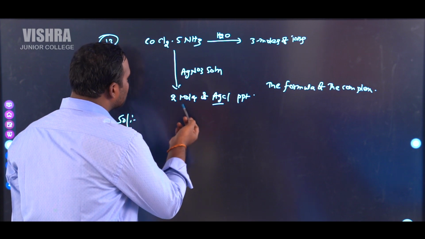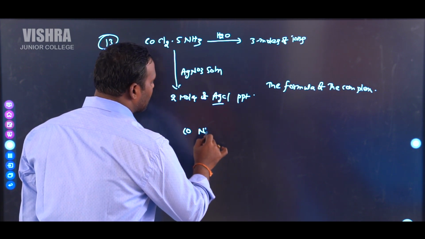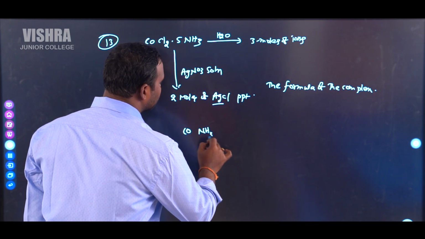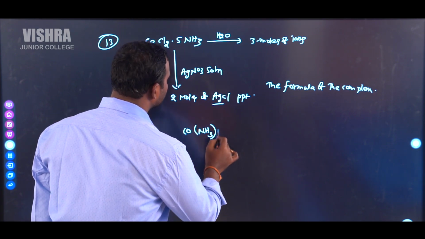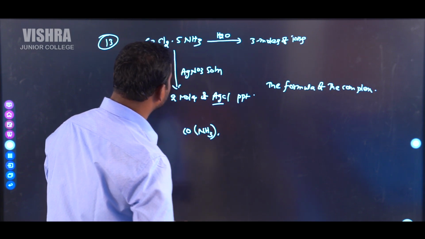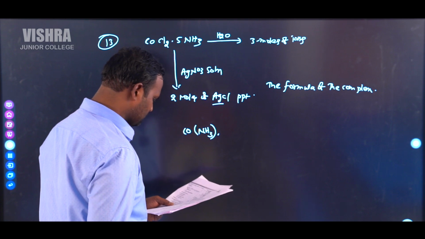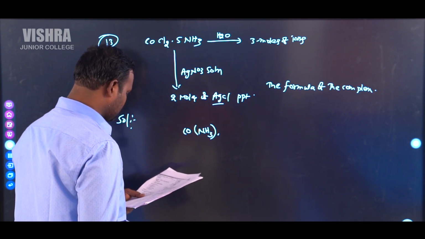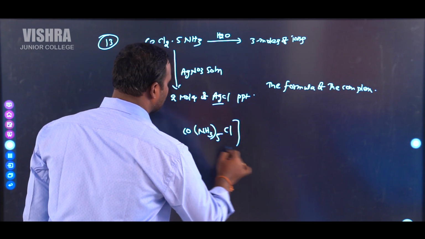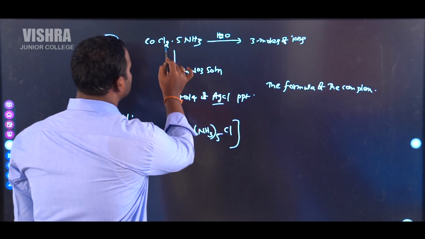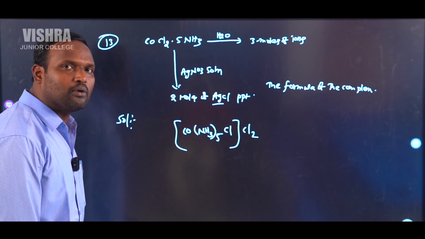So the molecular formula of the given compound is like this: Co(NH3)5Cl Cl2. This is the molecular formula of the compound.